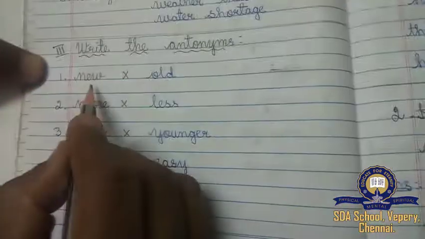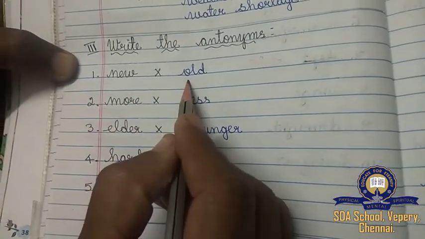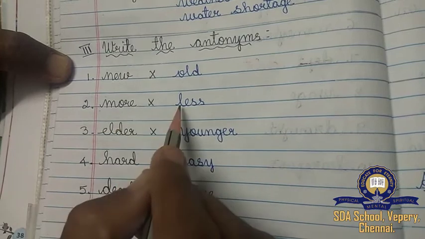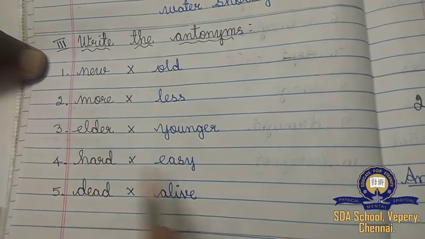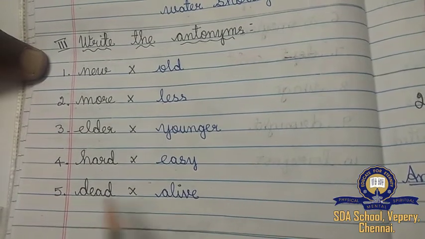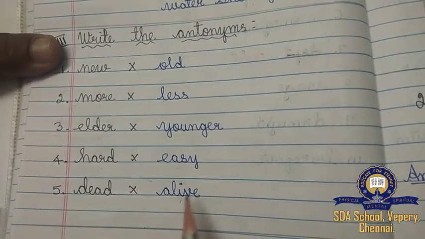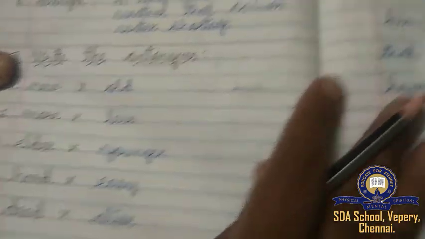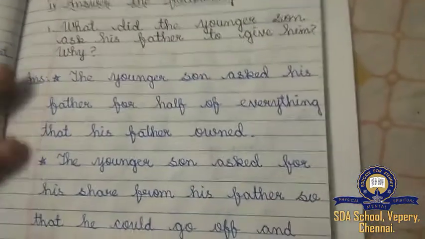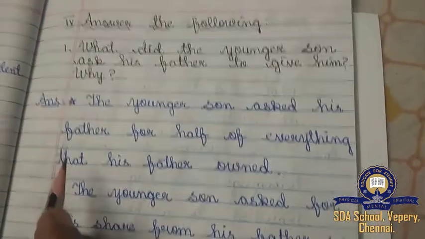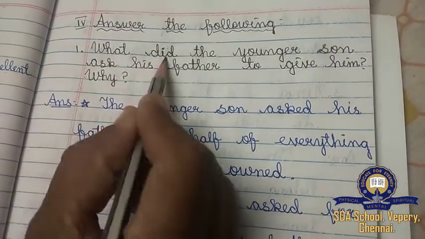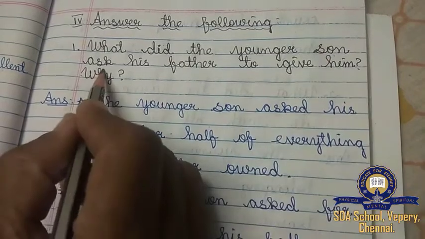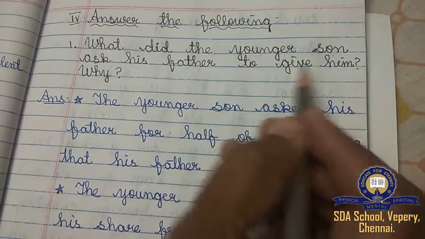Okay, children? Now move on to antonyms. New means what? Old. More, less. Elder, younger. Hard, easy. Dead, alive. Okay, children? Now we'll see the question answers. Six question answers are there, but I have given only five question answers. Number 1: What did the younger son ask his father to give him?